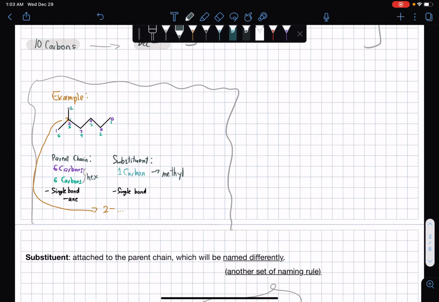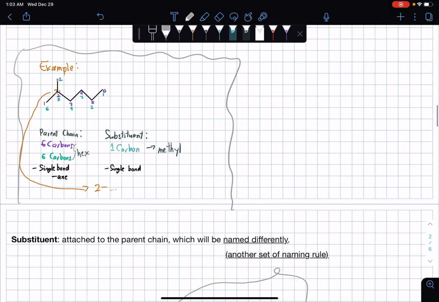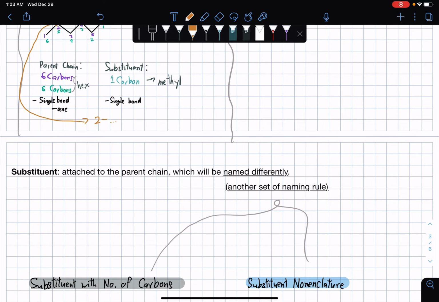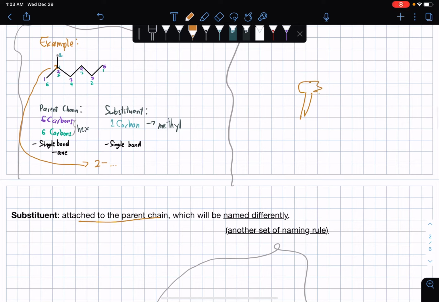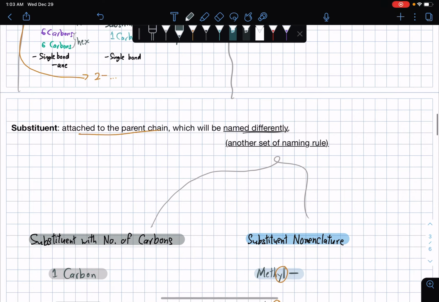So now you might be wondering, we have already tackled the substituent. Let's go with the definition. The substituent is attached to the parent chain. So again, like a tree, a branch is attached to the tree. A substituent is attached to the parent chain. And it is going to be named differently. Just like an independent country, the country will have its own constitution and its own government. So it will be named differently.